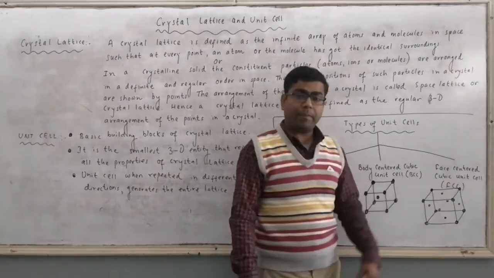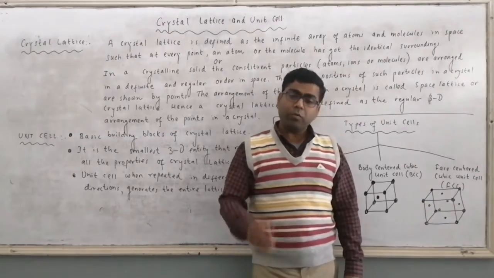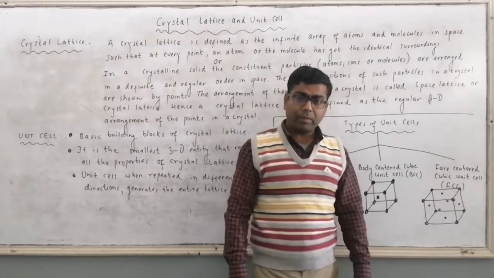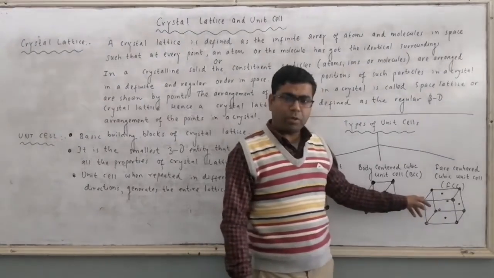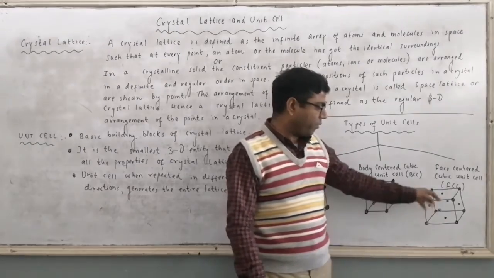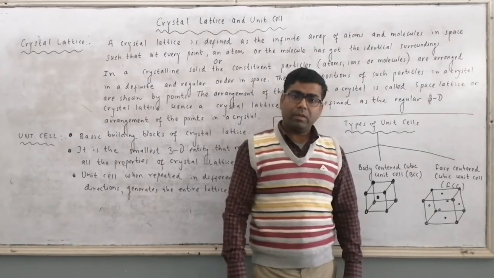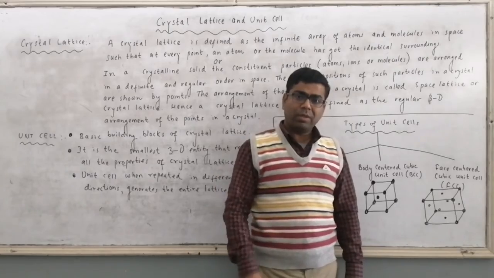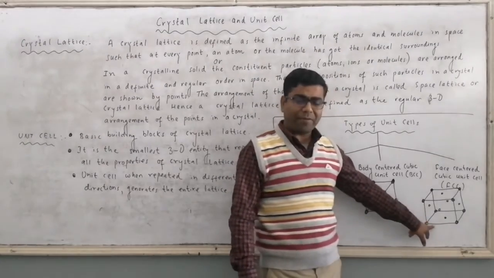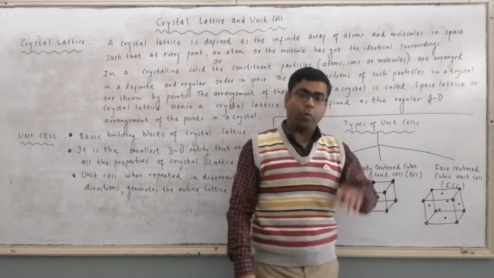So the atom present here will contribute 1 by 2. So rank will be 1 by 8 into 8 from the corners, which is 1. Total 6 faces are there. Each contributes 1 by 2. 6 into 1 by 2 is 3. 3 plus 1 is 4. So here the rank of FCC unit cell is 4.